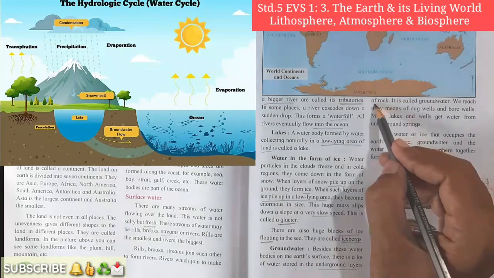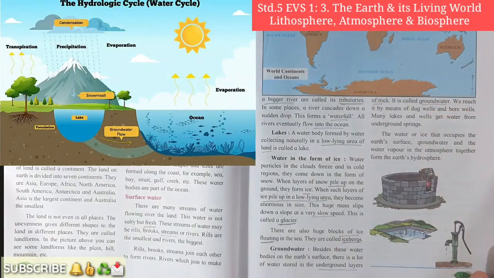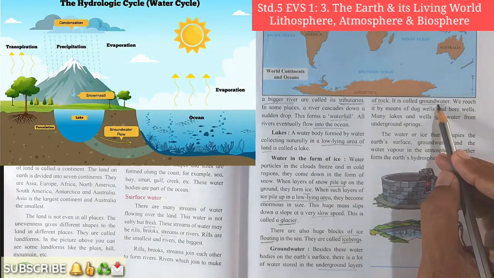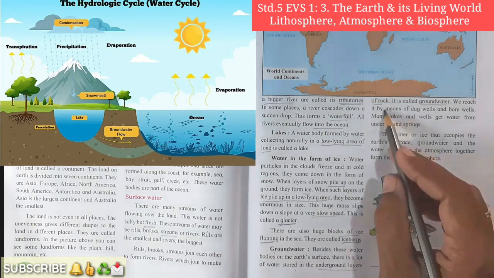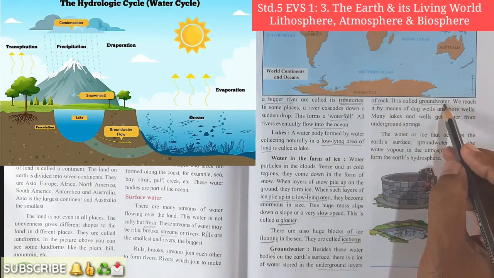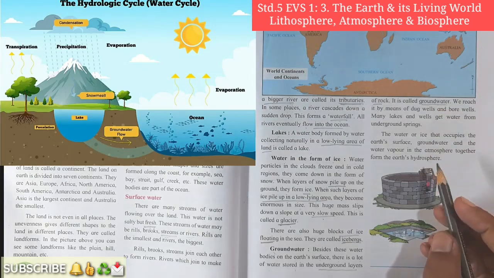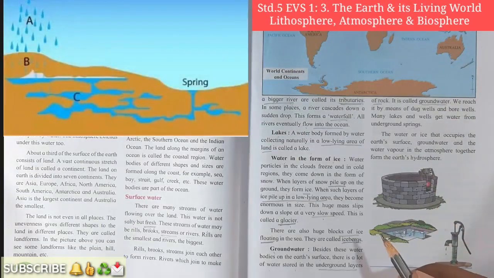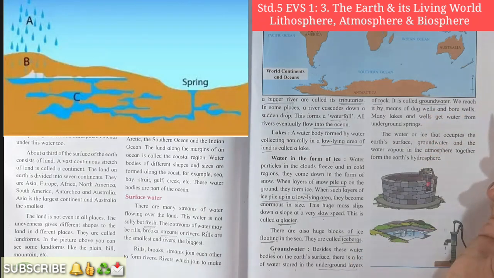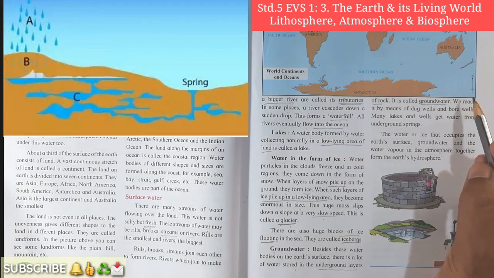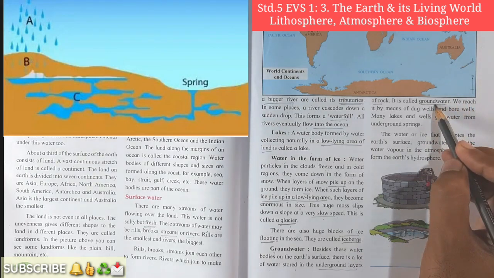Groundwater. Besides these water bodies on the Earth's surface, there is a lot of water stored in the underground layers of rock. It is called groundwater. Students, do you know what groundwater is? Yes, the water that is stored in the underground layers of rock is called groundwater, or we can say the water that is stored or deposited inside the crust or the mantle, the rigid part of the earth, is known as groundwater. Then how can we fetch it, how do we get the groundwater?